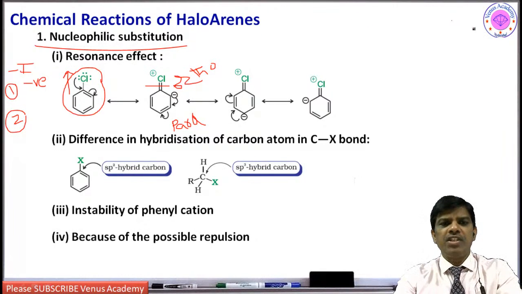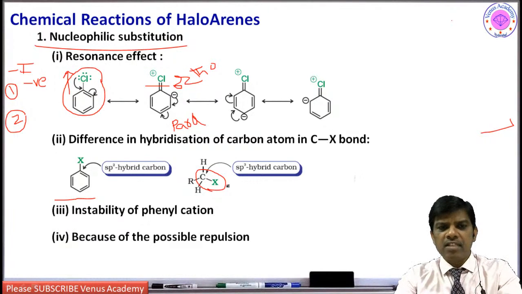Now the difference in hybridization of the carbon atom in the C-X bond. In haloalkanes, we have seen nucleophilic substitution SN1 and SN2, whereas in aromatic halo compounds it is tough to undergo aromatic nucleophilic substitution. Why? Because in haloalkanes the C-X bond carbon is sp3 hybridized, so its electronegativity is less compared to sp2 hybridized carbon.